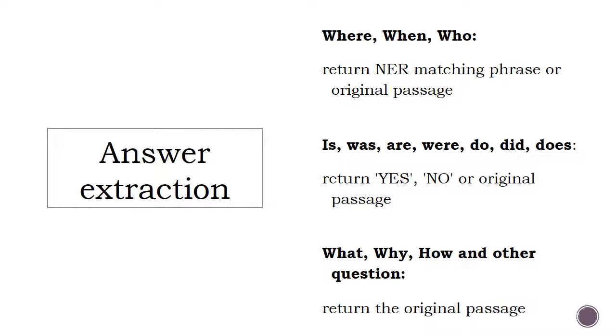For WH questions, we first try to locate the answer using named entities. But our implementation detail is different for where, when, and who. We developed a heuristic approach for answering yes or no questions. The basic idea is this: if all the nouns in the question can be found in the retrieved sentence, then we answer yes, otherwise no. For other questions, such as what, why, or how, we simply return the passage.